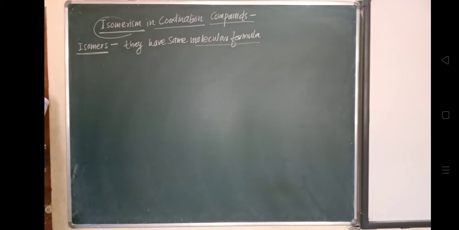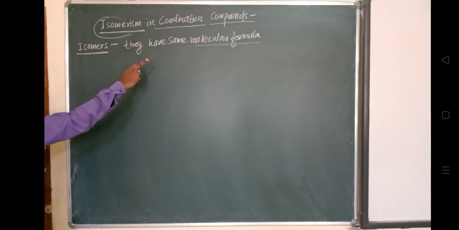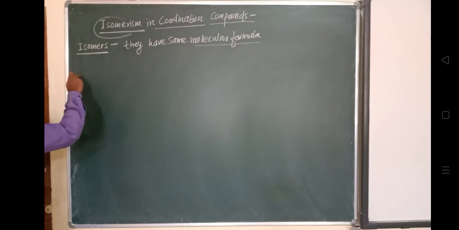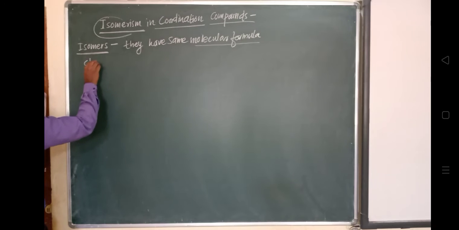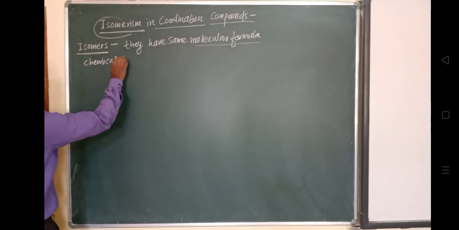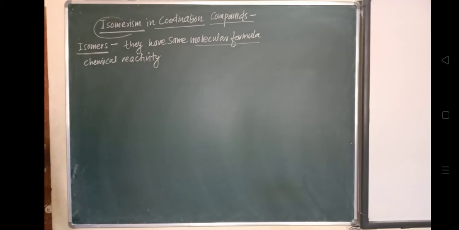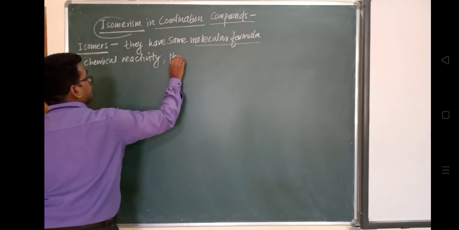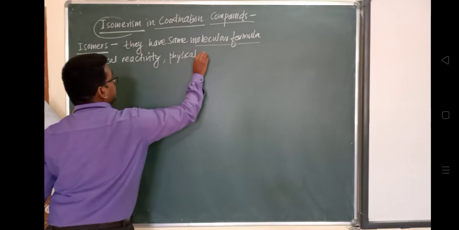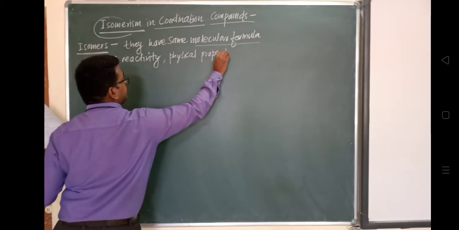This is the difference between these isomers.